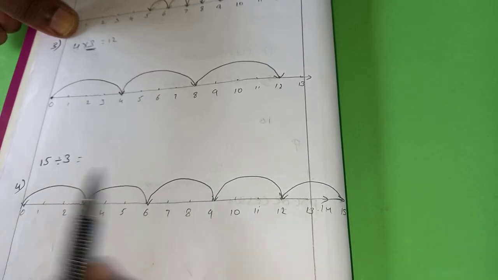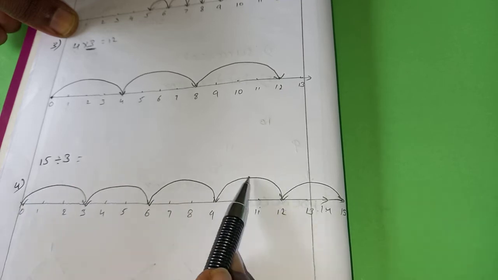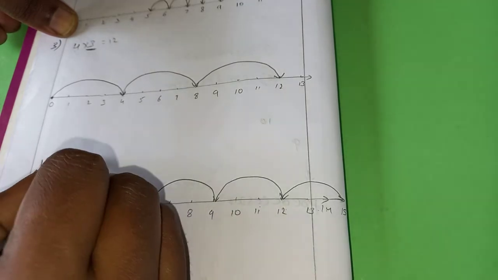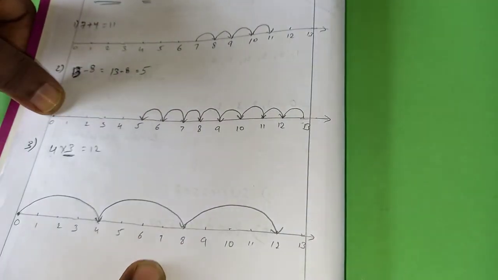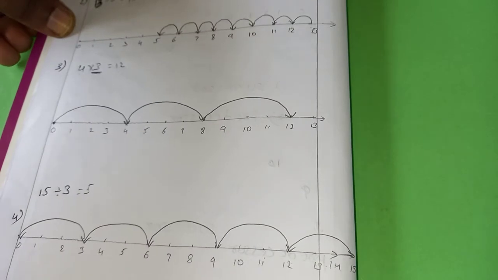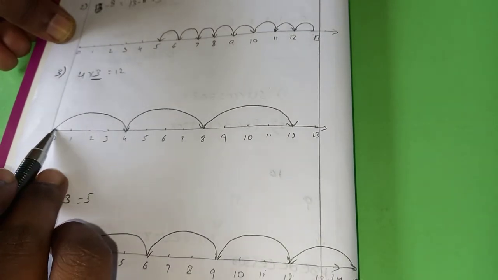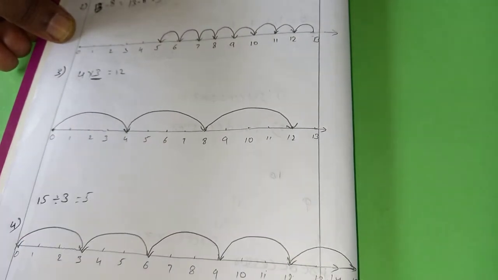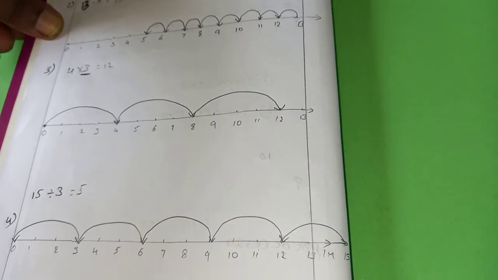Okay, now calculate the number of steps. 1, 2, 3, 4, 5. So 5 is the answer. For addition and multiplication we have to go forward. For subtraction and division we have to come backward. For multiplication we have to start at 0. For division we have to end with 0.